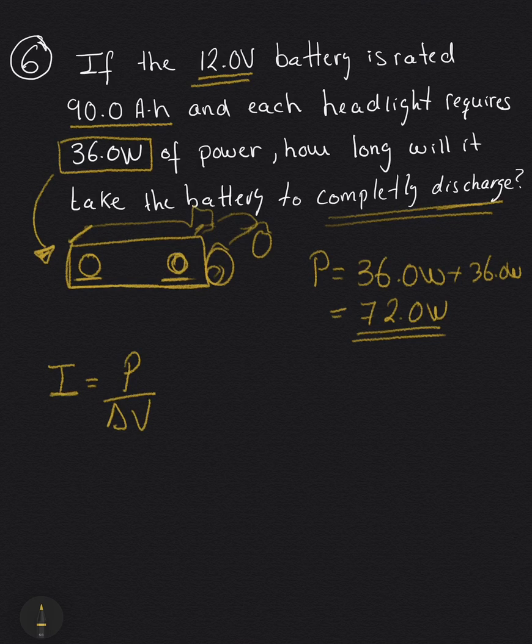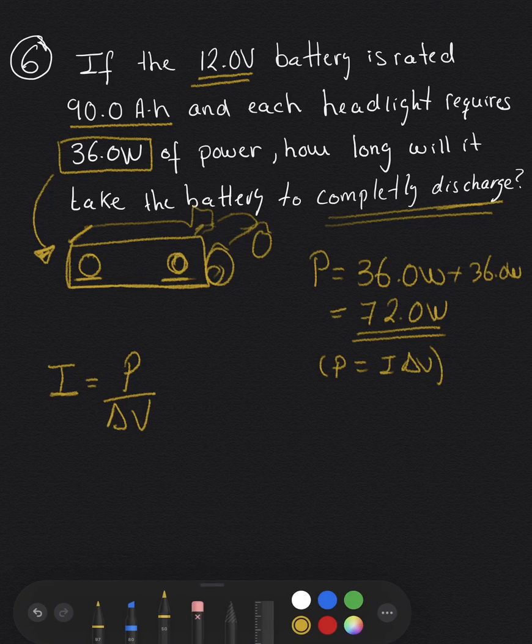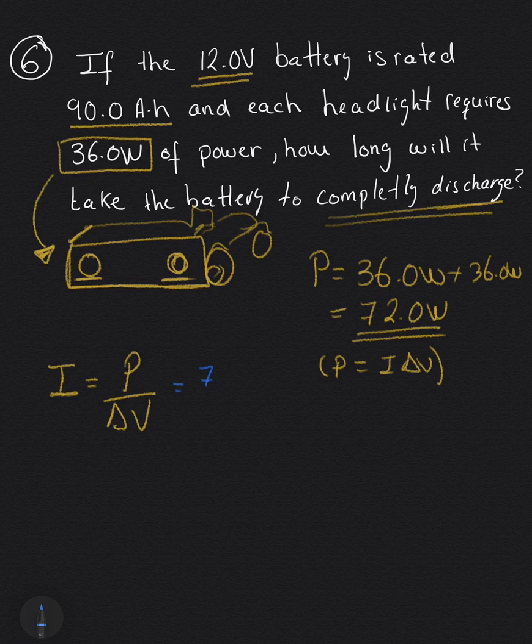In class, we presented it as P is equal to I delta V. Putting in the values, I have 72.0 watts, the power we just assumed, divided by 12.0 volts, not 120, 12, I made a mistake. If you plug this in the calculator, you get a very nice even 6.00 amps.